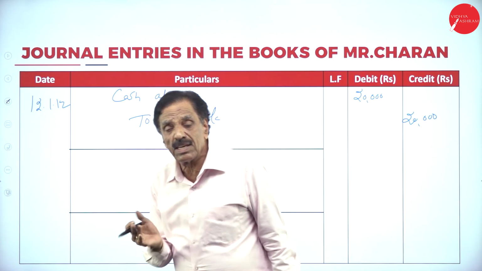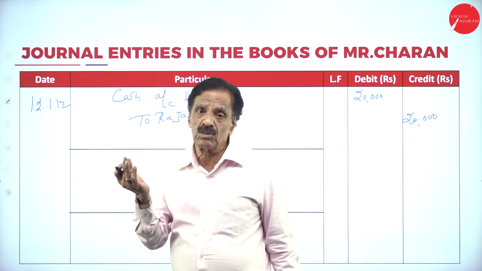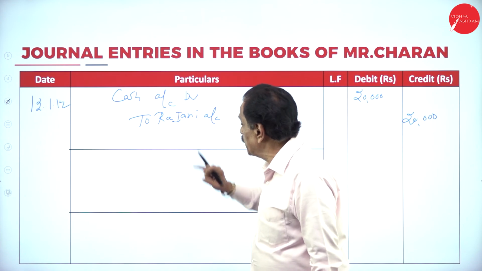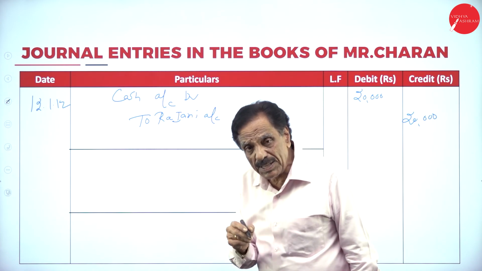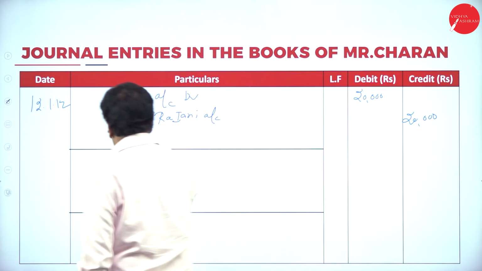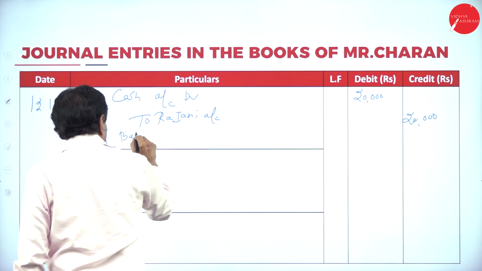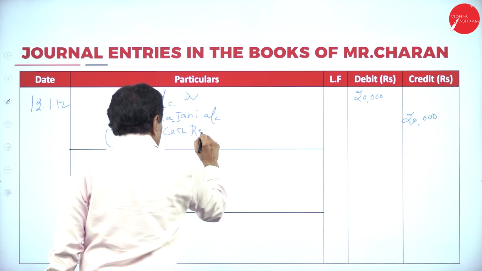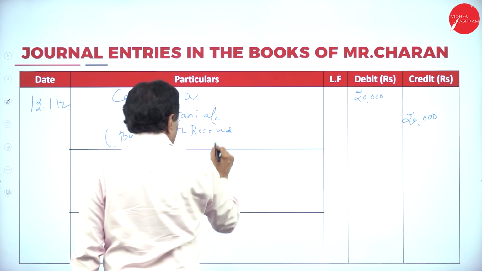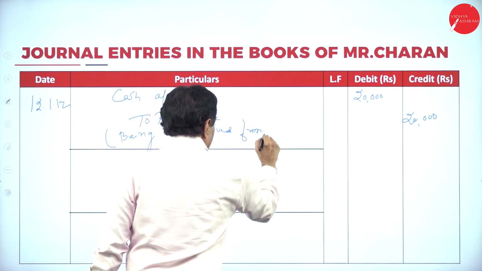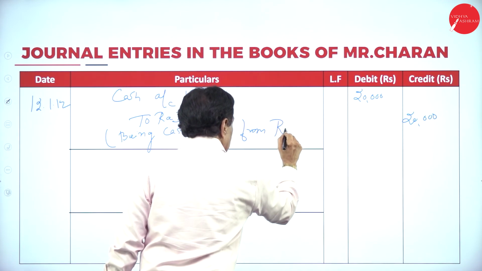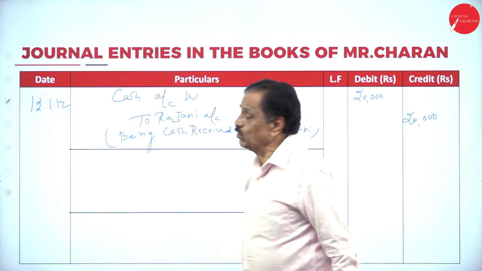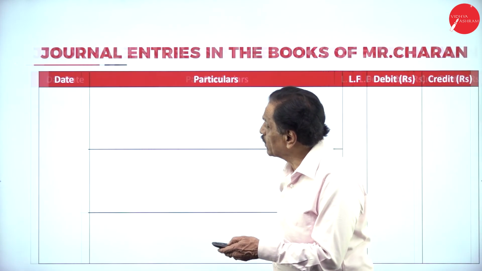What does the real account say? Debit what comes in, credit what goes out. What is coming in? Cash. That should be debited. From whom is it coming? Rajani is a personal account. Debit the receiver, credit the giver. Narration, the explanation of the entry: being cash received from Rajani. This goes in favor of the 12th entry. We'll move on to the next one.